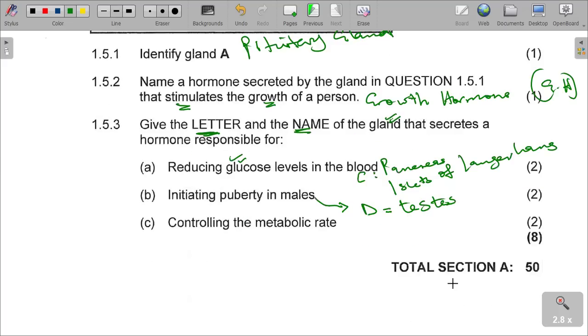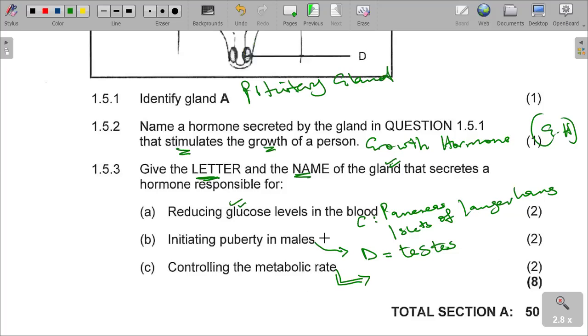And then number C, controlling the metabolic rate. The metabolic rate is controlled by thyroxine.